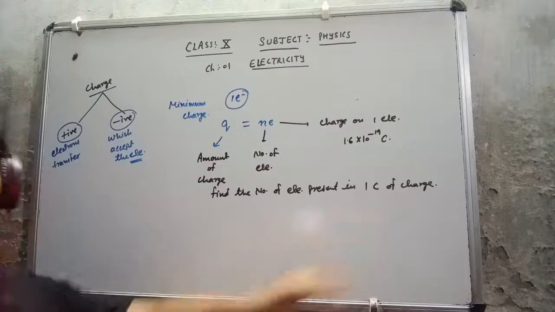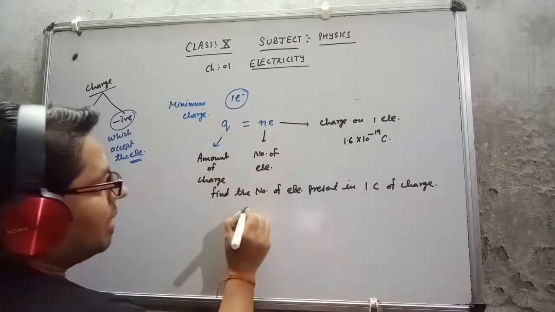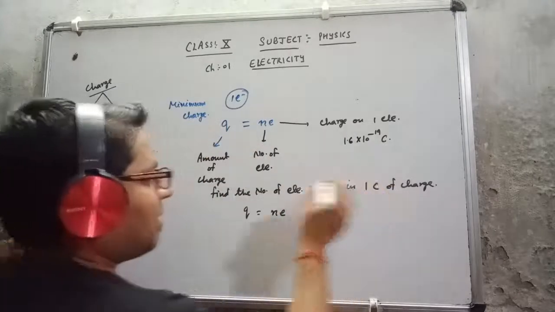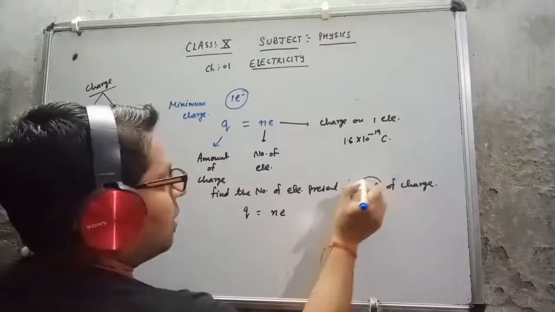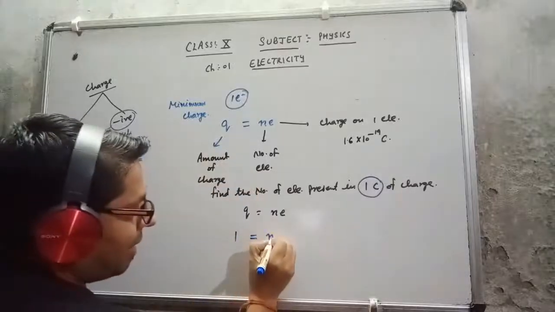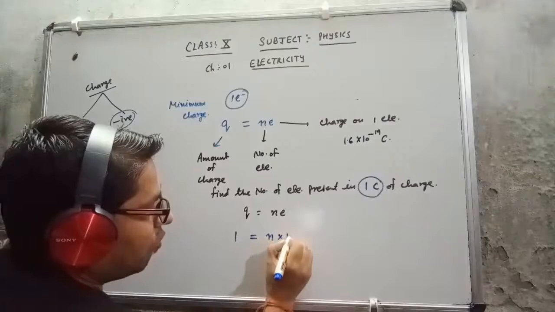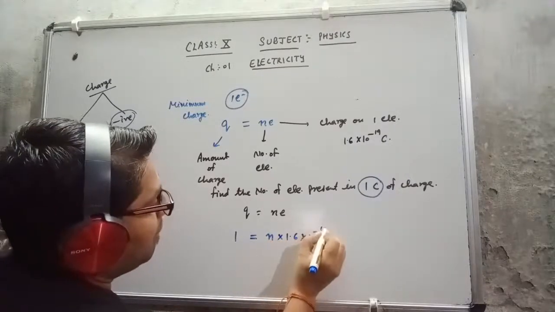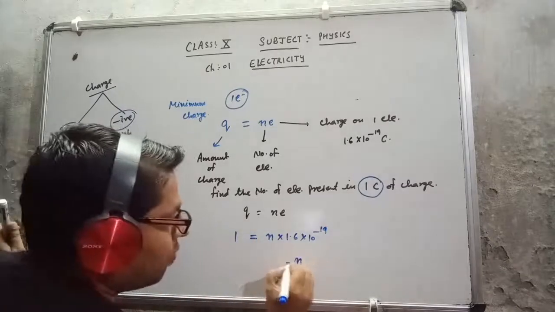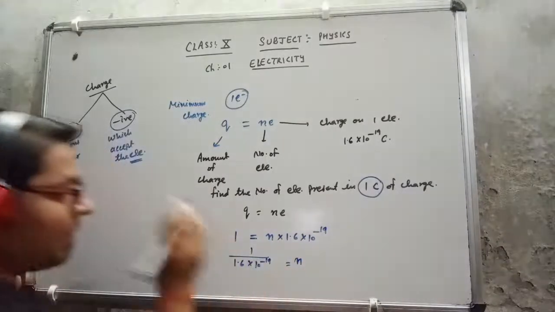So how can I find out the number of electrons? The formula is in front of me, that is Q equal to n e. Q is the amount of charge, which they have given us as 1 coulomb. So in place of Q, 1 will come. Now e is the charge on 1 electron, which is 1.6 into 10 raised to the power minus 19. So n equal to 1 upon 1.6 into 10 raised to the power minus 19.